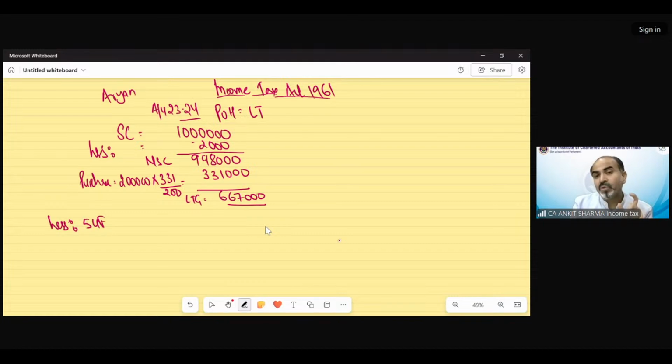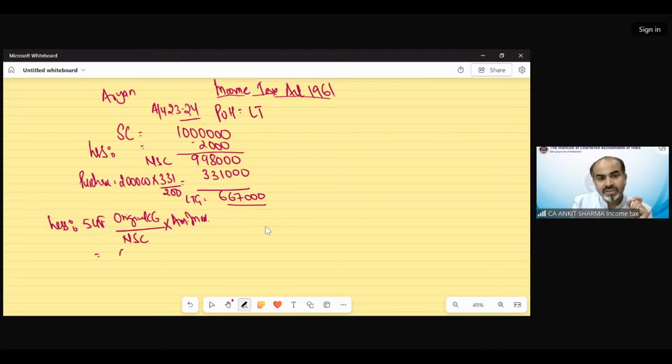And there is a formula to calculate the exemption under section 54F, which says original capital gain upon net sale consideration into amount invested. By this formula, you need to calculate the exemption amount. So technically, they are providing you exemption on the basis of investment amount proportionate to the gain, which is upon the net sale consideration. So on the basis of this formula, now we will calculate the gain.